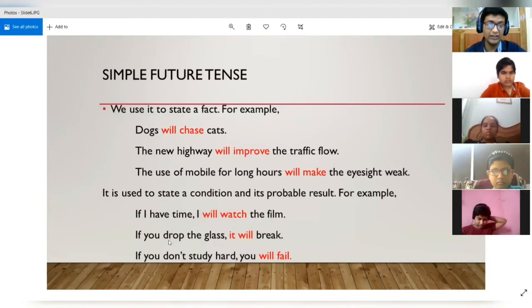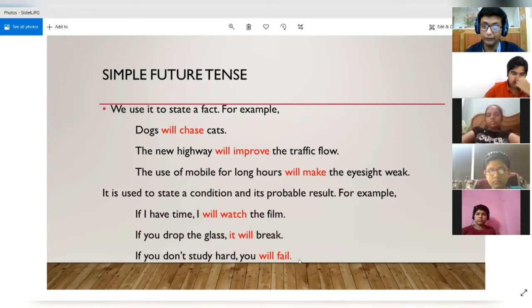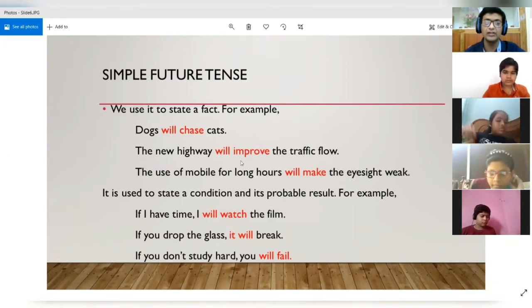And then if you see the last example, if you don't study hard, you will fail. So we are stating a condition. The condition is that if you don't study hard, and then what will be the probable result of it? That you will fail. So in situations where we are stating a condition and the probable result of that condition, we are using the simple future tense.